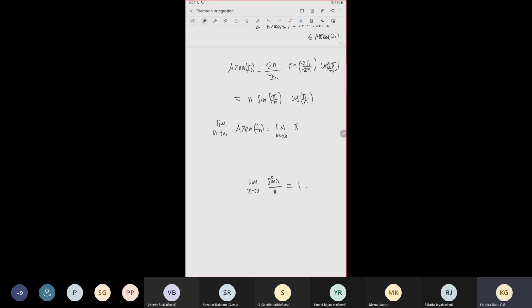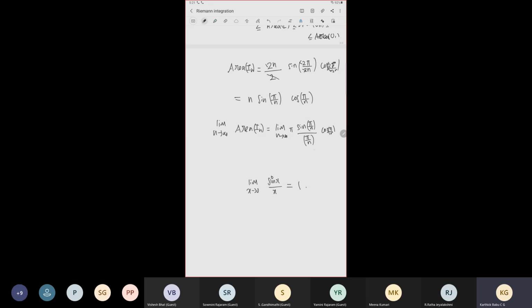So we will multiply and divide by pi. So it becomes sin pi by n, we multiply and divide by pi, so it will be pi by n in the denominator, and cos pi by n. Cos is a continuous function. As n tends to infinity, pi by n goes to 0, so it will go to cos 0. And this whole thing will go to cos 0, which is 1.